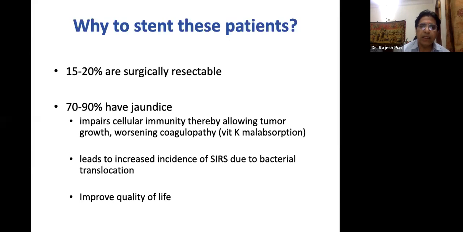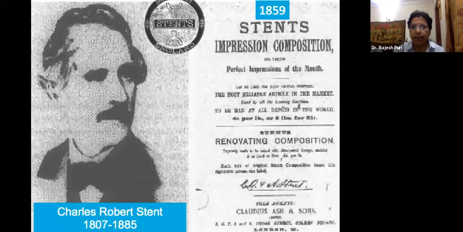in those surgically resectable cases, you can do preoperative biliary stenting. Otherwise, preoperative biliary stenting should not be done. It is only done if the patient has cholangitis or has a bilirubin level of more than 10. And now many centers do it up to 15 milligram per deciliter.